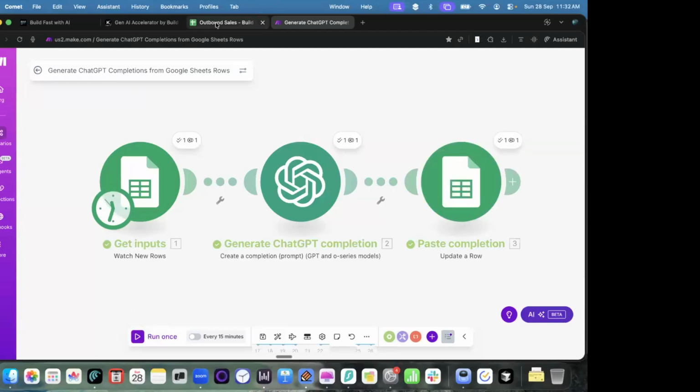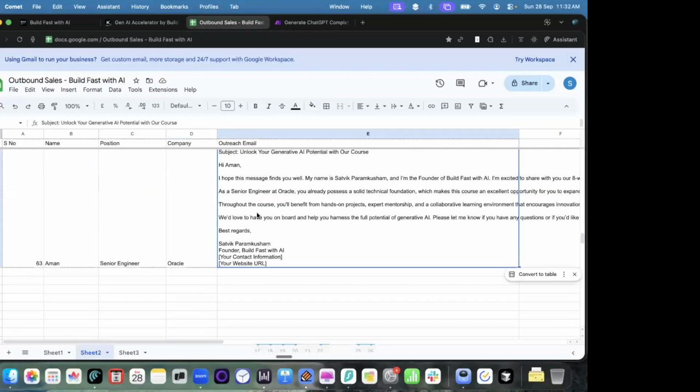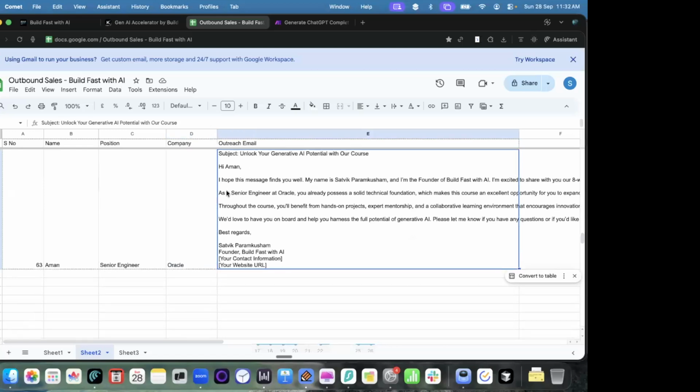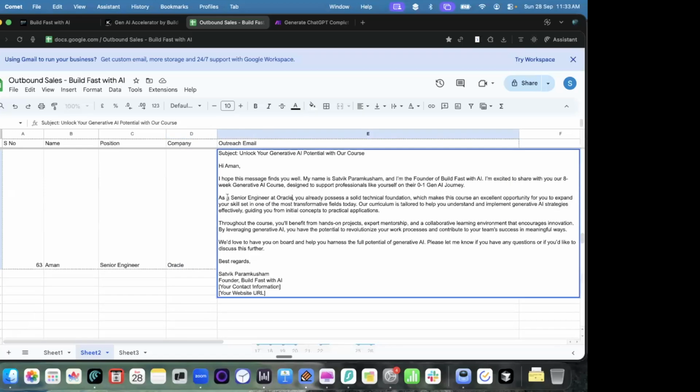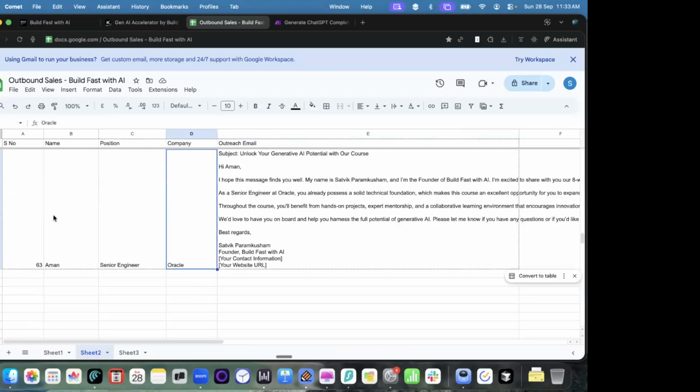Now I'll go back and magically you can see that the email is appearing, right? So hi Aman, as a senior engineer at Oracle, you already possess something. So it's not writing any cookie cutter email about everything. Depending on who is applying and how they are applying, we are able to automate this from scratch.